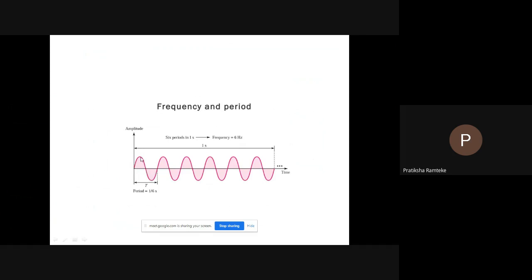From this to this, one cycle means one frequency. In this figure, 6 frequencies are there. This is 1, this is 2, this 3, 4, 5, and 6. So 6 frequencies are completed in the period of 1 second. Means in 1 second, the six frequencies are completed.